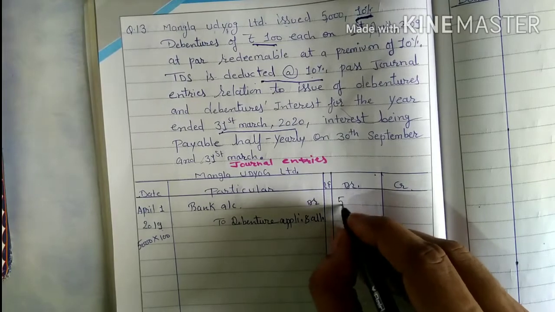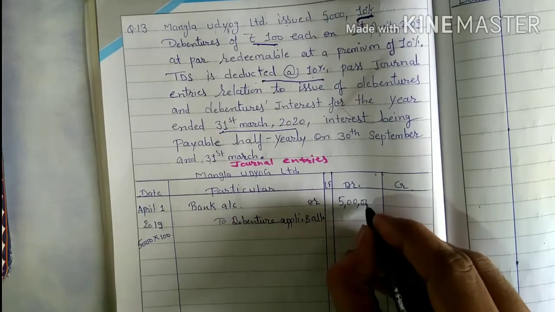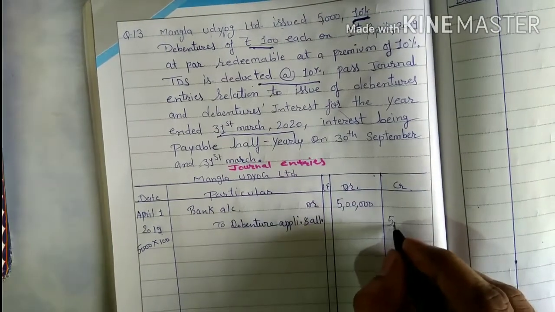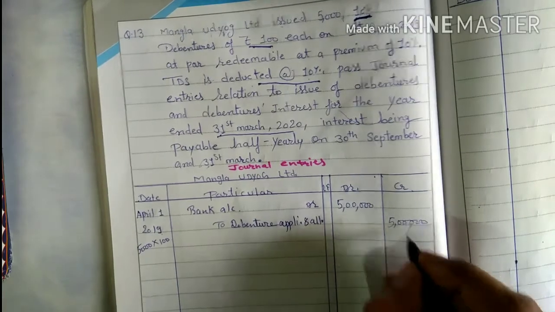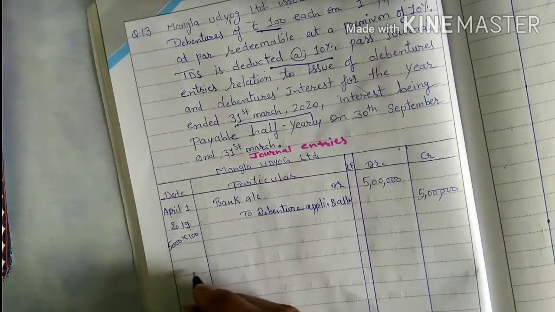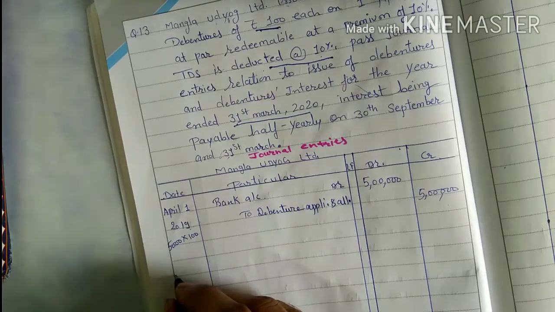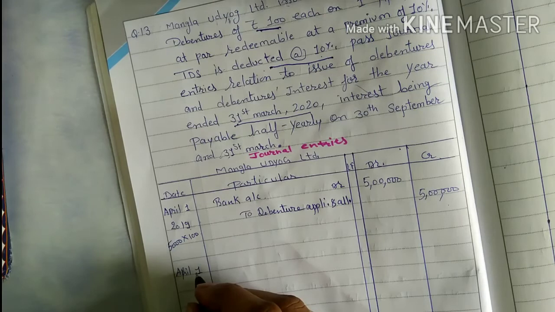So that is 5 lakh rupees. That is the first entry that I hope you remembered. I am not mentioning narration here. That was the entry related to receiving of payment.